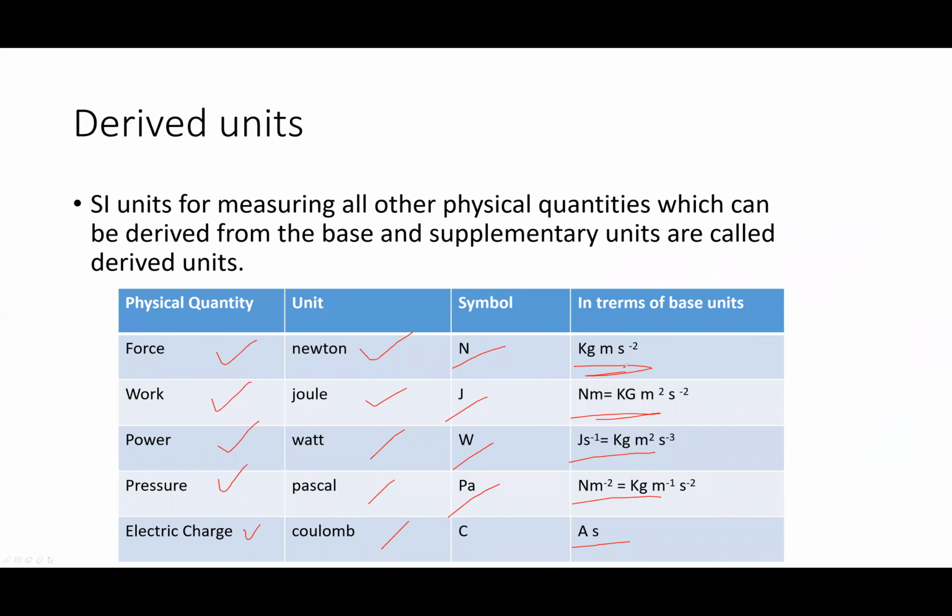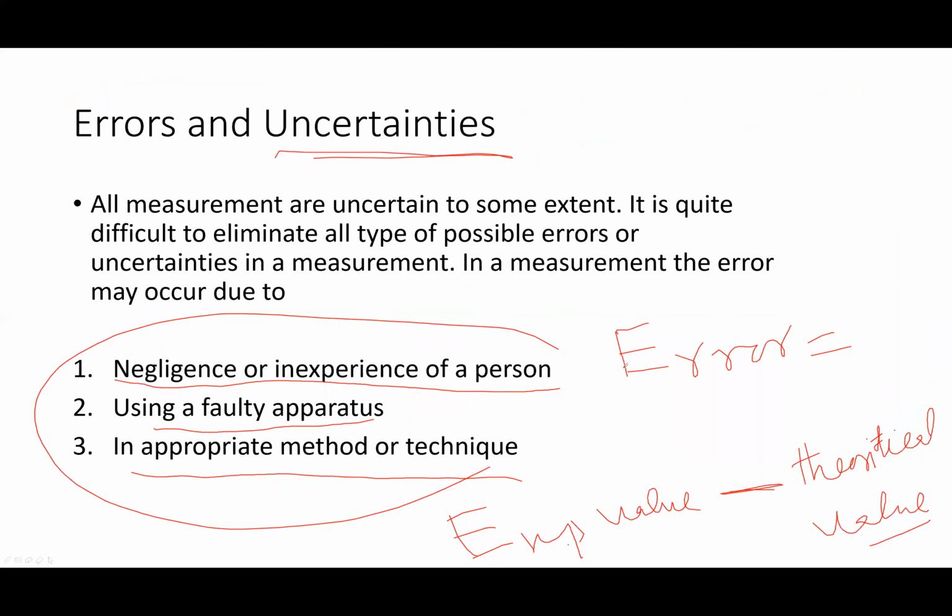Derived units: units of derived quantities are called derived units. Error and uncertainty. Error is the difference between experimental value and theoretical value. Uncertainty is when you make a measurement or take an observation and you are not reasonably sure about it, then your observation is uncertain. All measurements are uncertain to some extent. Negligence or inexperience of a person is a reason for error and uncertainty. Use of faulty apparatus, inappropriate method or techniques.